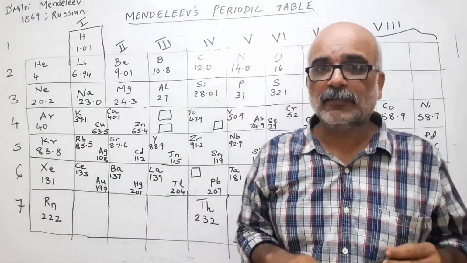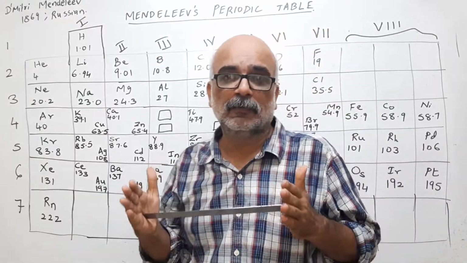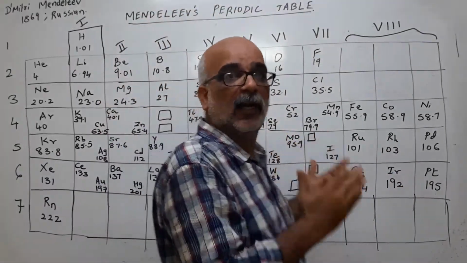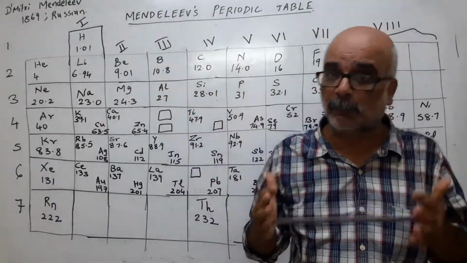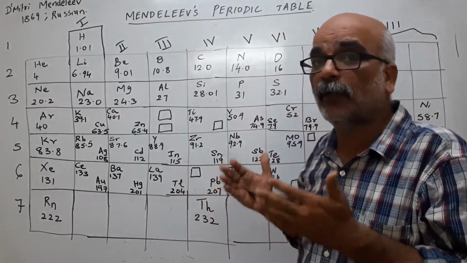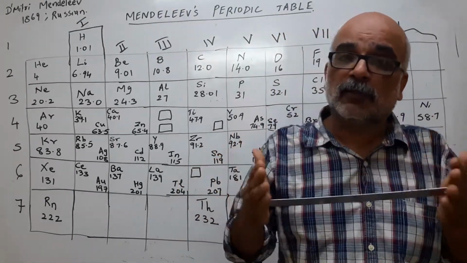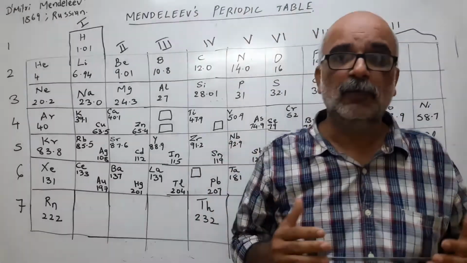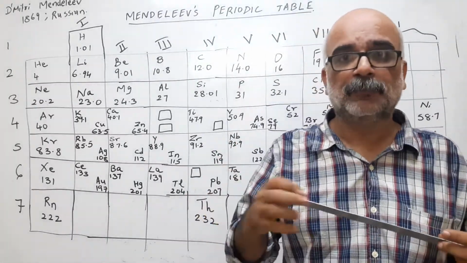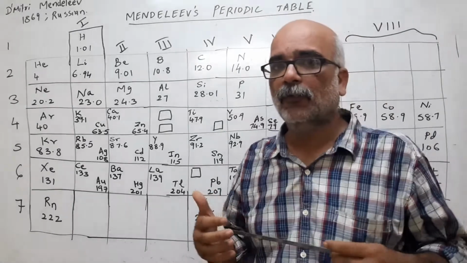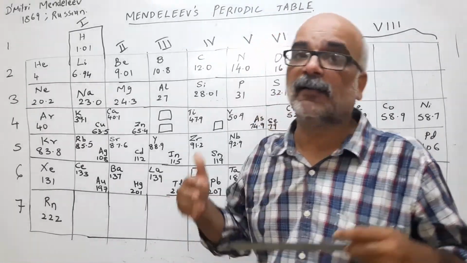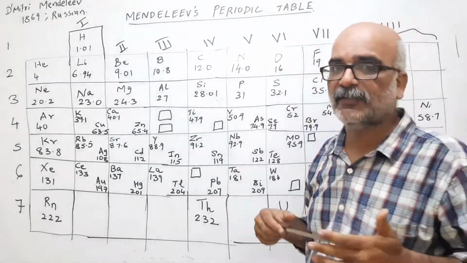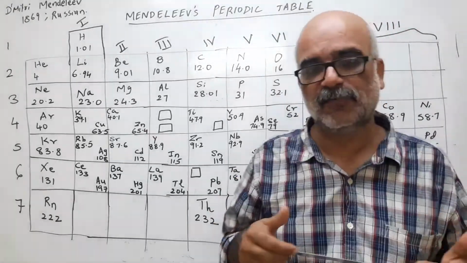Now, having said this, what is the advantage? Of course, the work that Mendeleev did cannot be neglected because it was the first systematic chart ever produced based on atomic mass. It worked to an extent that a total of 63 elements were known at that time, and he could arrange all the 63 elements with some mistakes here and there, which we will be talking about, but at the same time it had certain advantages too. Let us see the advantages first, then we will talk about the disadvantages.